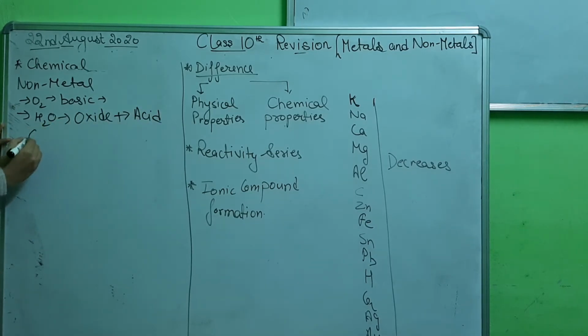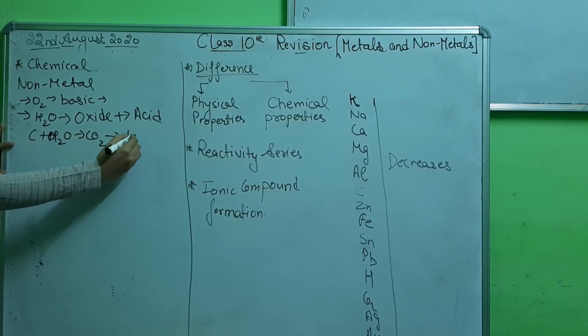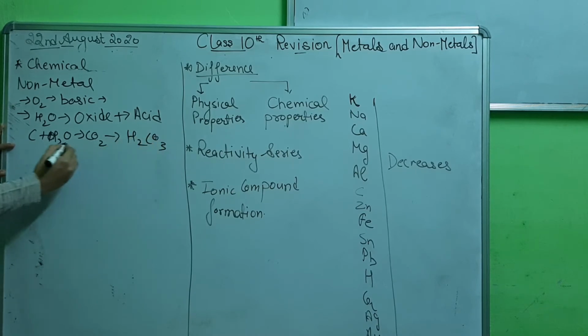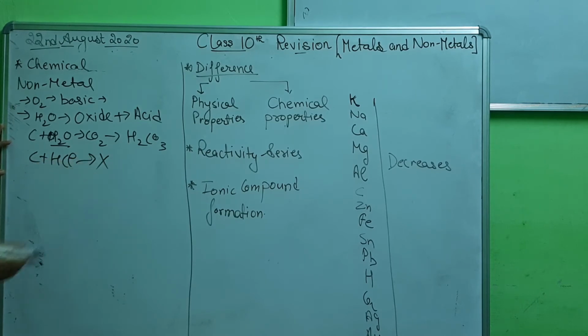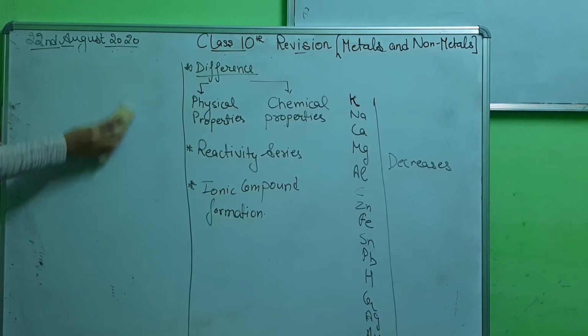Like carbon reacts to give carbon dioxide, then it will give carbonic acid when water is in excess. And carbon won't react with HCl. They don't give much reaction with acids and bases. So from here you can write the difference between metals and non-metals on the basis of chemical properties.